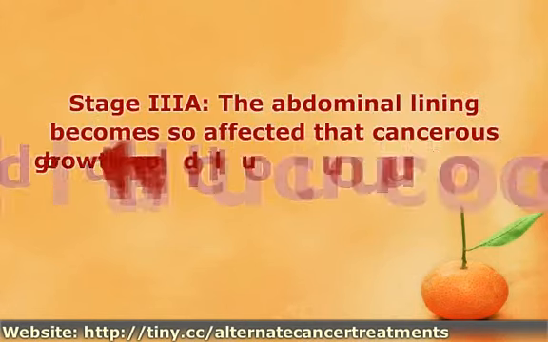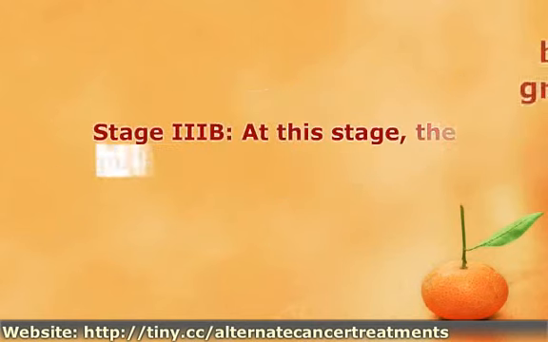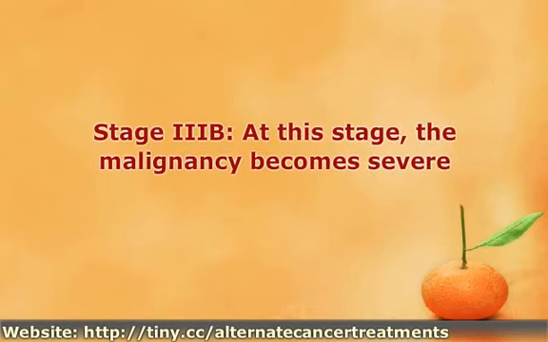Stage A. The abdominal lining becomes so affected that cancerous growth could be seen with the aid of a microscope. The growth causes severe damage to the abdomen at this stage. Stage B. At this stage, the malignancy becomes severe. The cancerous growth increases to the size of about 2 centimeters in the abdominal lining. It could be easily noticed and results in difficulty in eating.